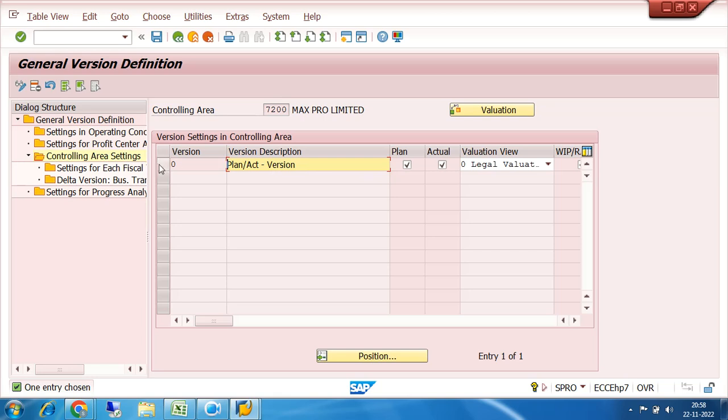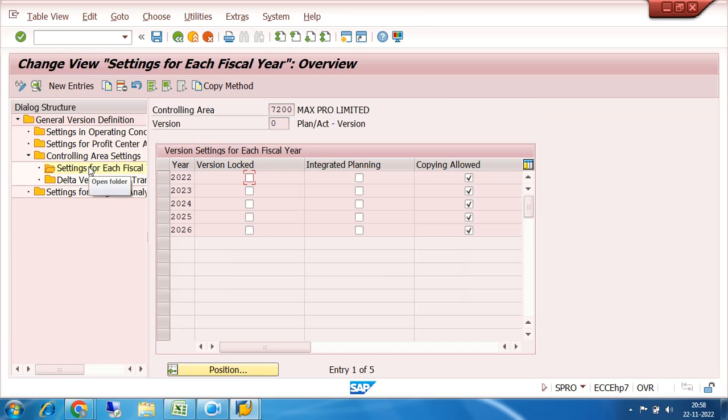So select this plan or actual version and click on settings for each fiscal year, right? First of all, whenever the plan or actual version is selected, it is showing 5 years. In India, there was a 5 year planning period. There was a planning commission in India. They always plan for the next 5 years. So in SAP also, similarly, version 0 always shows 5 years as active.